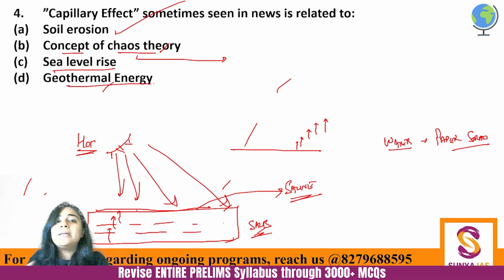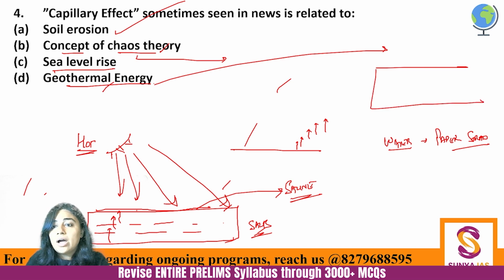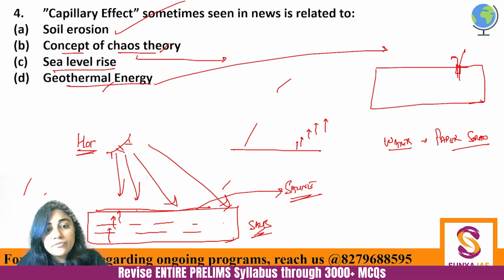And geothermal energy. See, geothermal energy, you might think that, okay, this is the ground, and if we dig into it, then there is hot water coming out, heat is coming out of the earth, so that is capillary effect. That is not capillary effect. That is a representation of pressure, right?